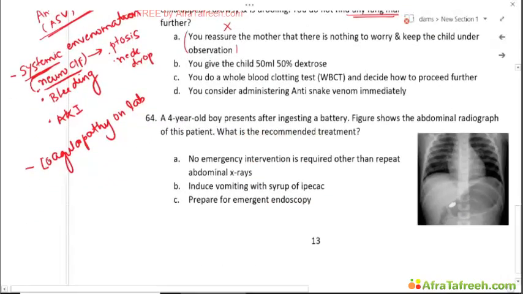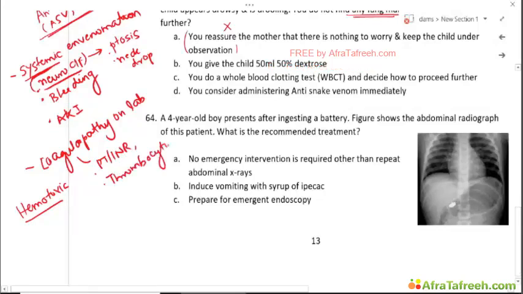This is usually important for hemotoxic snake bites. These could be traditional tests like PT/INR, thrombocytopenia, etc. Or in resource limited settings, there is something we do, which is the 20-minute whole blood clotting test.